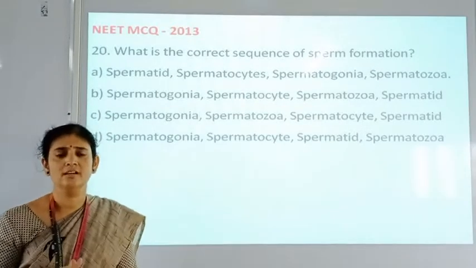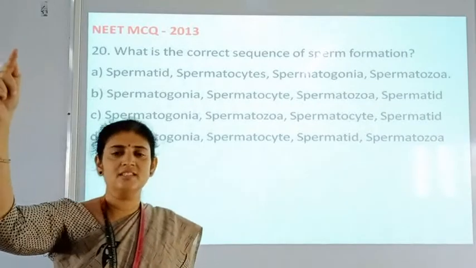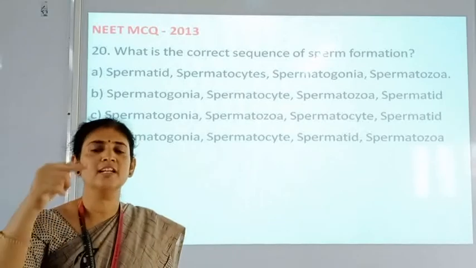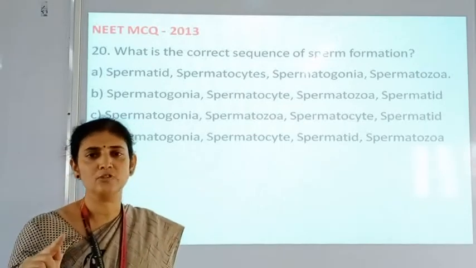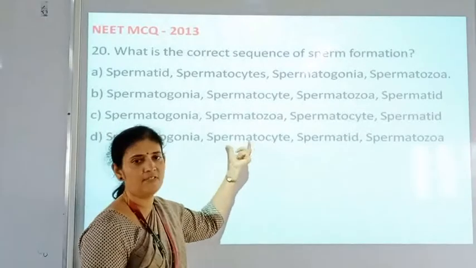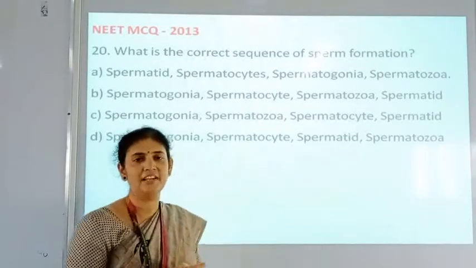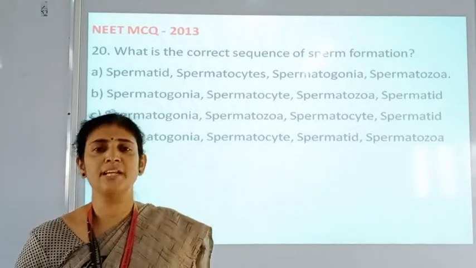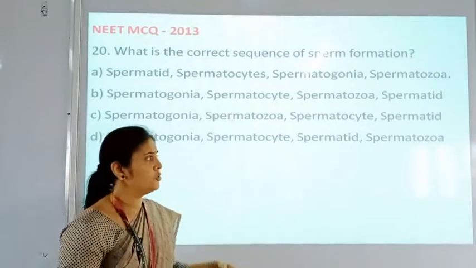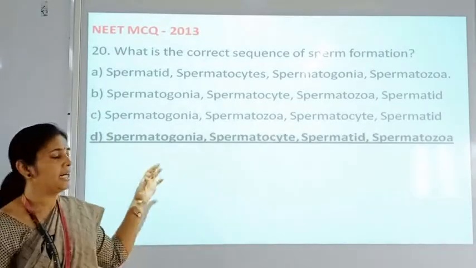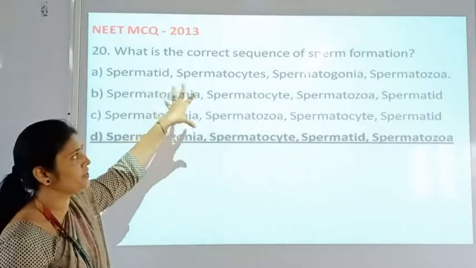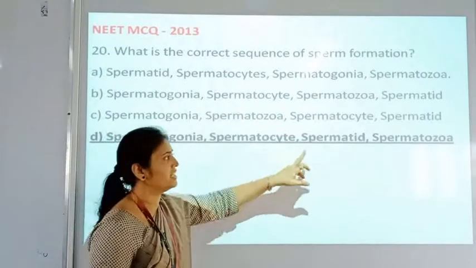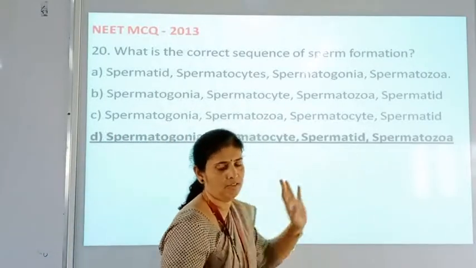We have just studied first primary germinal cells, then spermatogonia, from spermatogonia primary spermatocyte, from primary spermatocyte secondary spermatocyte. Both are given in the word spermatocyte, primary and secondary. From secondary spermatocyte there is formation of spermatid, and from spermatid there is formation of spermatozoa. So the last option is the correct sequence of sperm formation: spermatogonia, primary and secondary spermatocytes, spermatid and spermatozoa. Okay.